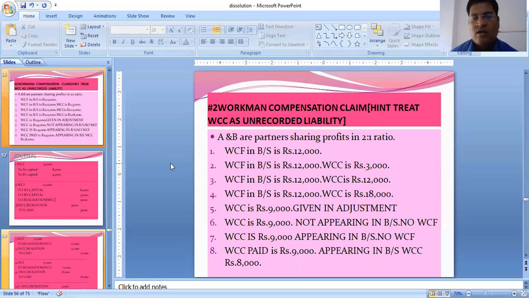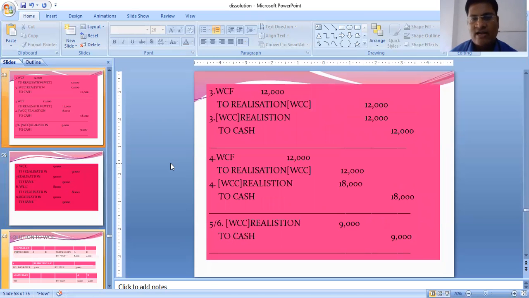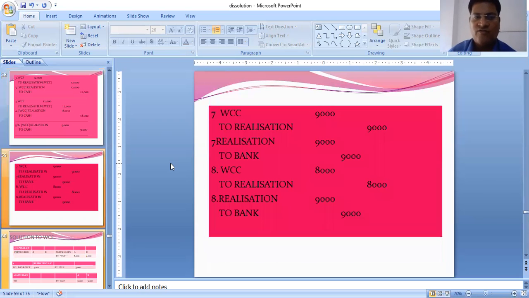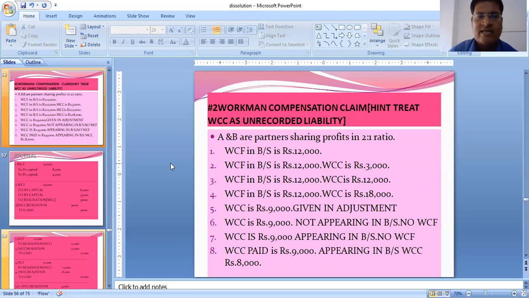WCC account debit to realization, and realization to bank. In case 3, WCF to realization, WCF there, not WCC, sorry. WCF to realization 12,000 and then realization to cash 12,000. Very simple. Next, number 4, WCF in the balance sheet is 12,000, WCC is 18,000.